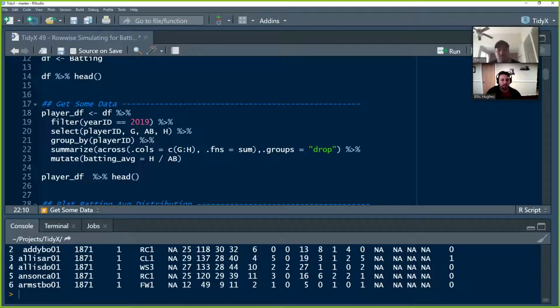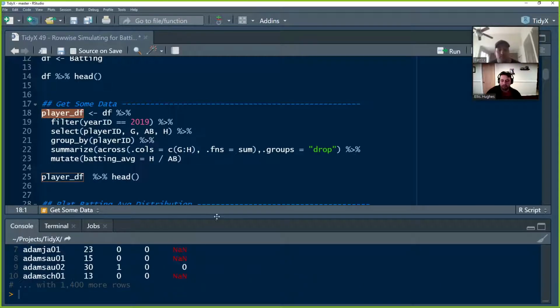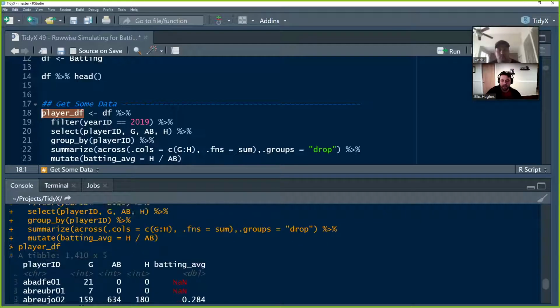And then we're going to drop our grouping so that it doesn't persist later on. We're also going to calculate a batting average, or mutate batting average equal hits divided by at-bats. So some very quick data manipulation there, but we end up with this player DF data set here.